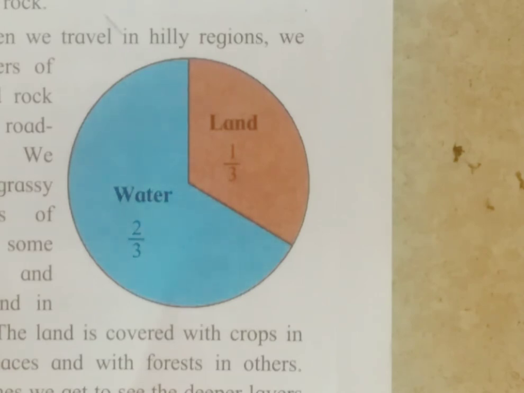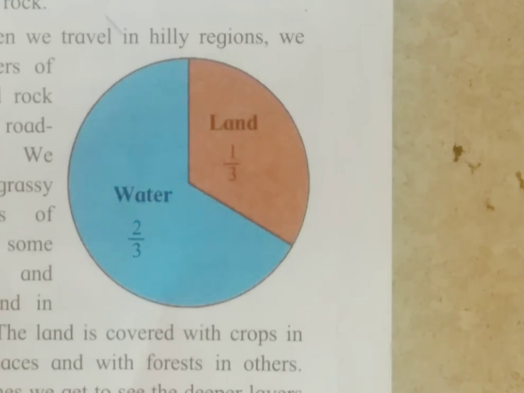Now tell me, what is the taste of ocean water? Correct, ocean water is salty. When you go to the beach to swim, if this water goes in your mouth, the taste is salty. It is not fresh.